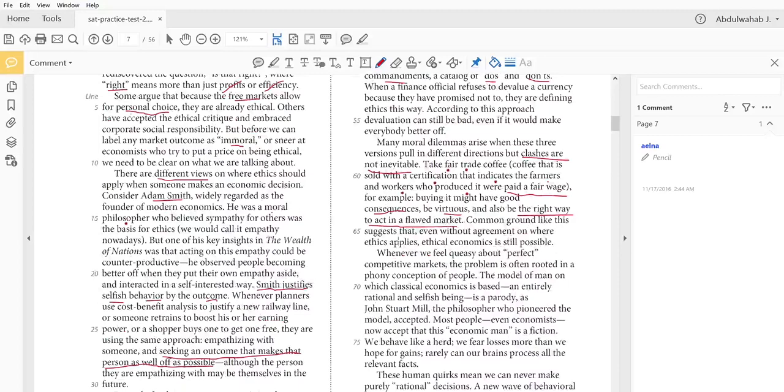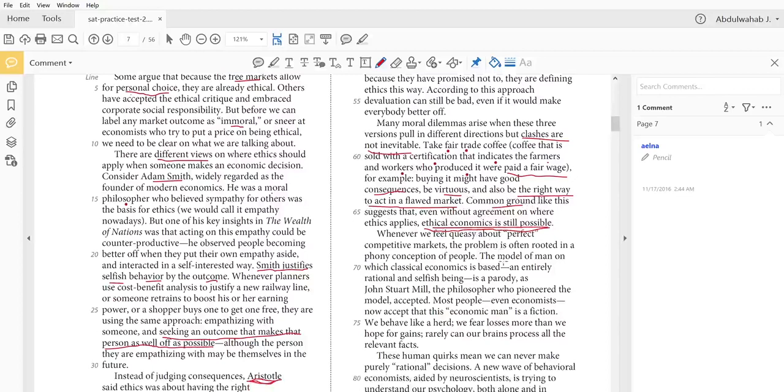Common ground like this, when these views agree, suggests that even without agreement on where ethics applies, ethical economics is still possible. So we are still able to do ethical economics, economics which is ethical, good, moral. That's, of course, where we have common ground.